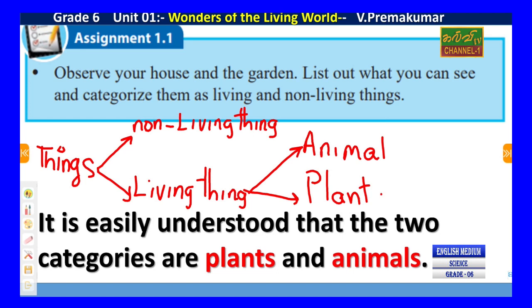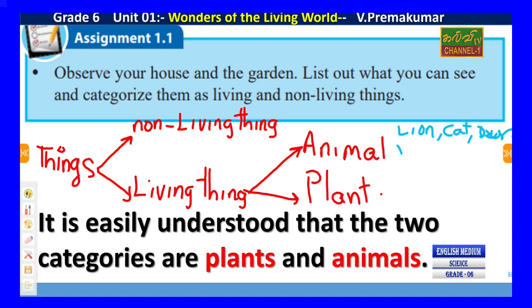Okay students, sometimes you are going to be confused. Animals mean what? Most of the students think animal means lion, cat, and say deer.